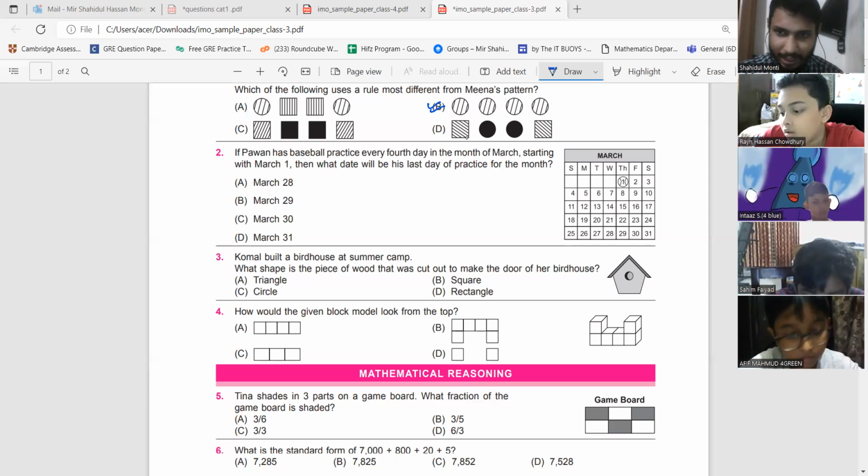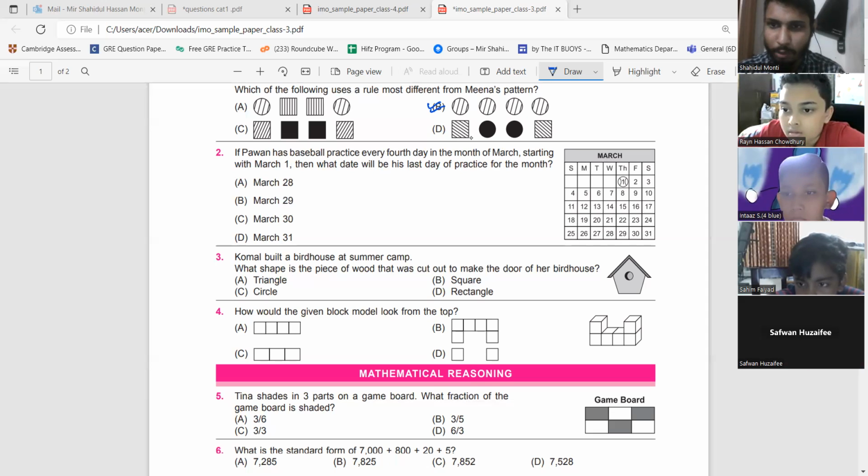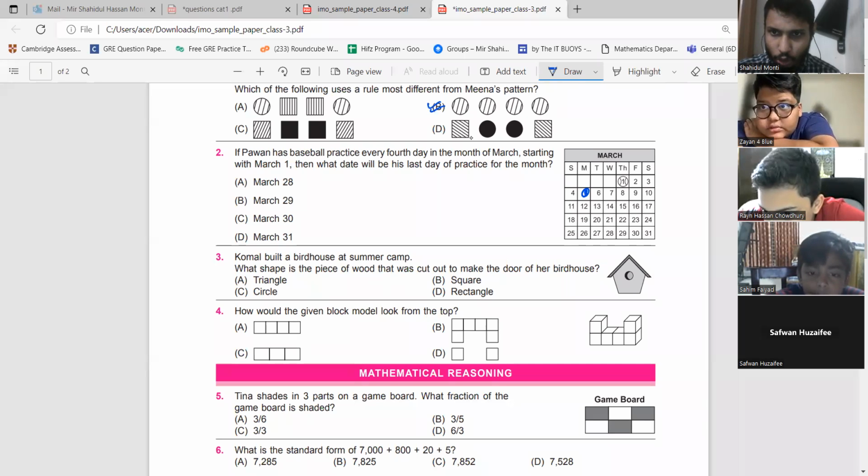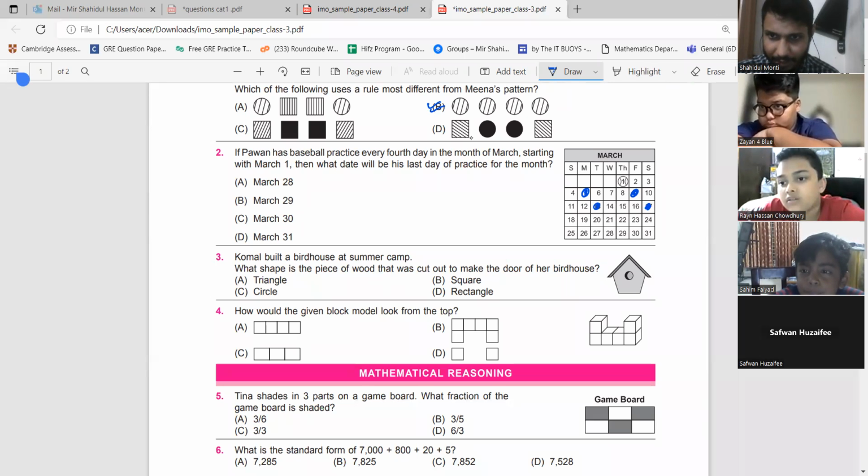Someone says 29, March 29. Who says March 29? It is the 31st. Afif, follow me if I'm correct. So on the first day we have practice. Then 1, 2, 3, and this is the day we are going to have practice again. Then 29. 1, 2, 3, 4. This is where we are going to have practice. Am I saying it right, Afif?